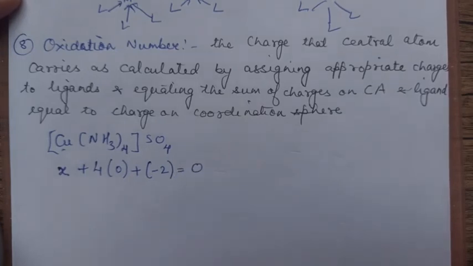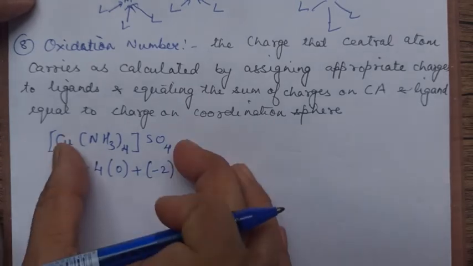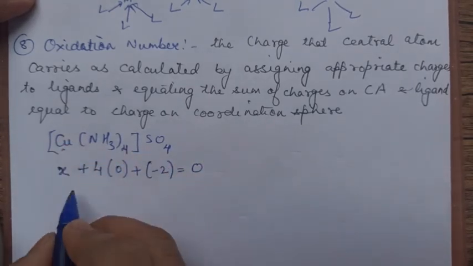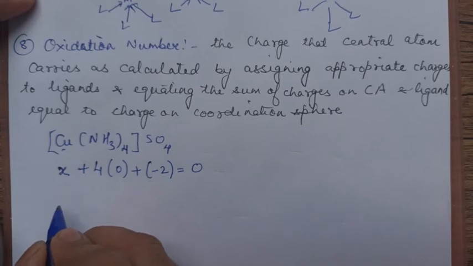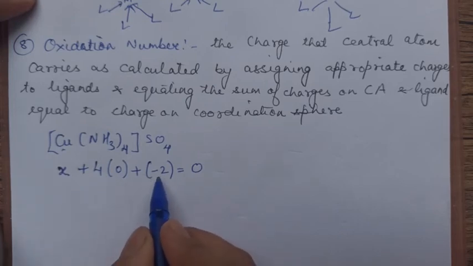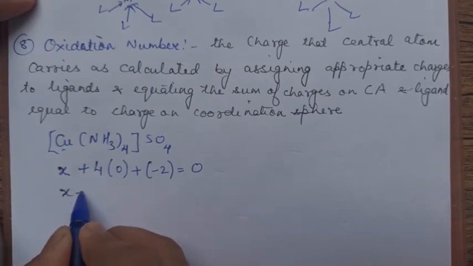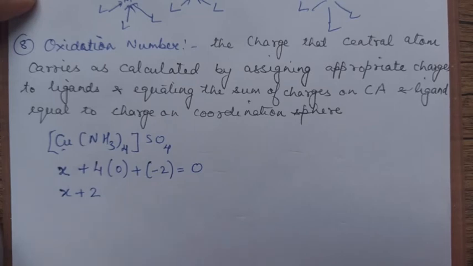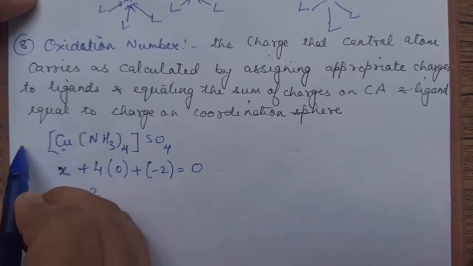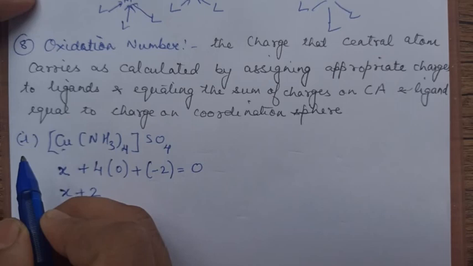The sum of the charges of all species present in a coordination compound is 0. Total, not just the coordination sphere. So if I solve, yes, this is 0, this -2 will go on the right hand side and you will get +2. So what is the oxidation state of copper here? This is one example, +2.